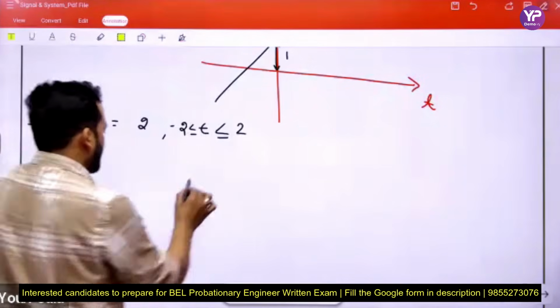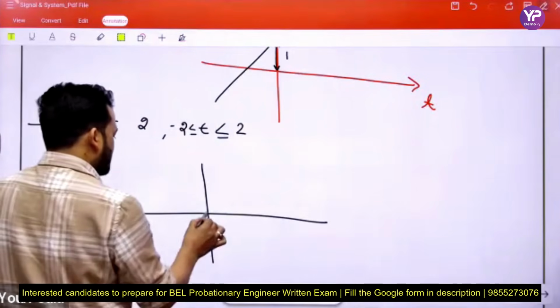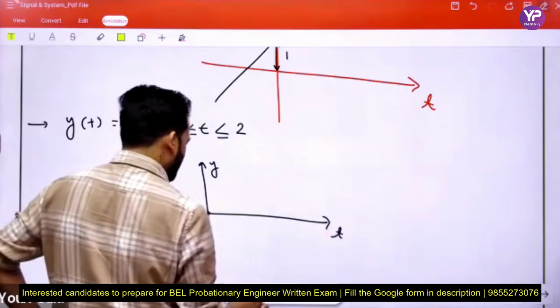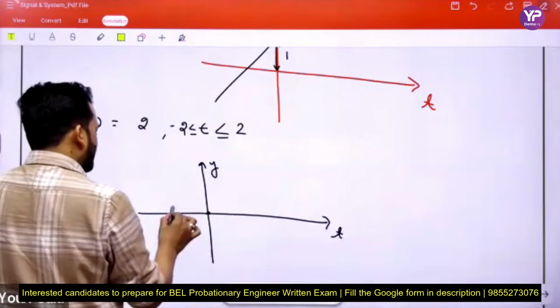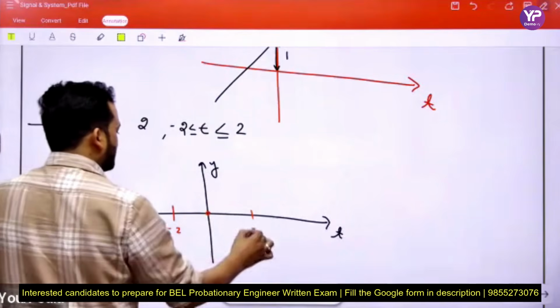See beta, we plot that signal like this. This is the origin, this is y, this is time. This is the simple way, beta. This is minus 2, which we consider here, and this is plus 2.